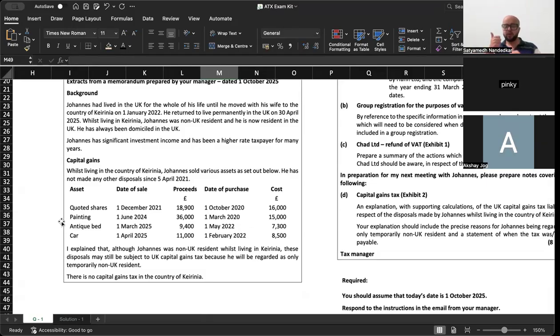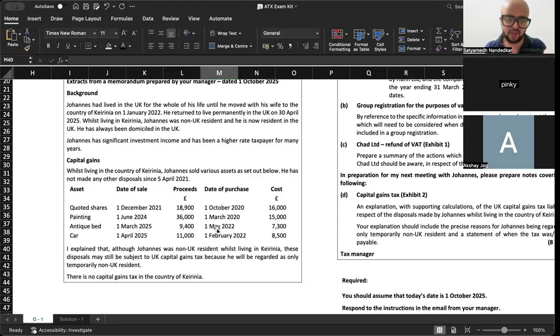He did not own the, sorry, he owned the quoted shares, he owned the painting, he owned the car. Did he? Date of purchase of the car was 1st of Feb 22. He went there on 1st of Jan 22. ठीक है. अब see, car is sold on 1st of April 25, purchased on 1st of Feb 22. तो CGT लगता भी नहीं है, so car is out. They are exempt for purposes of CGT.